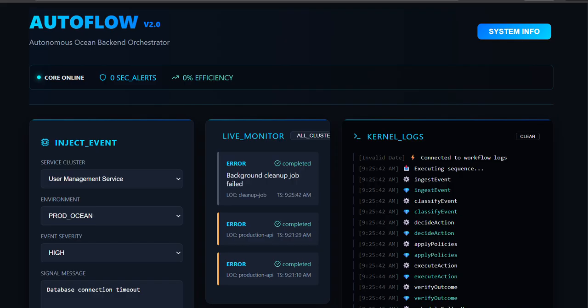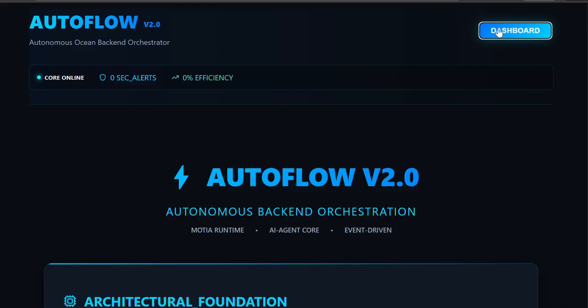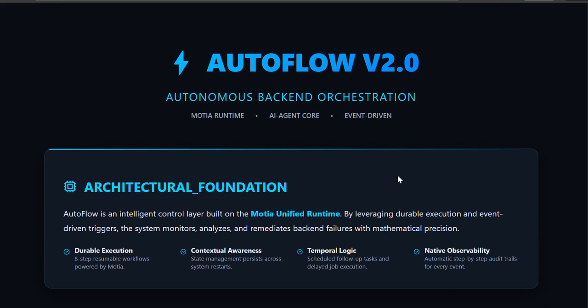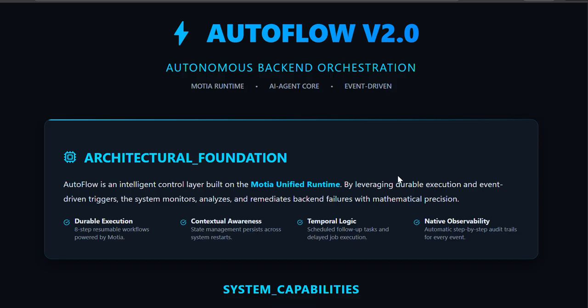So, to know more about our system, let us go on the system info and check more about our website. So, yeah, this is the about page of AutoFlow.